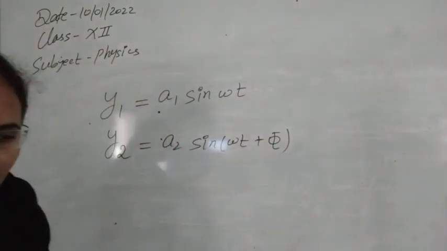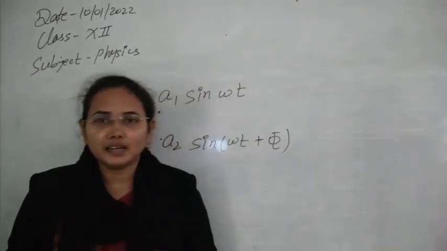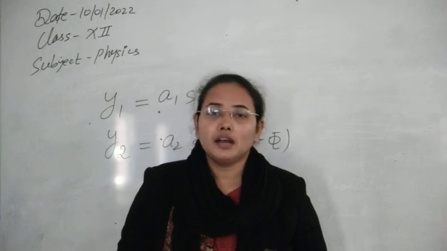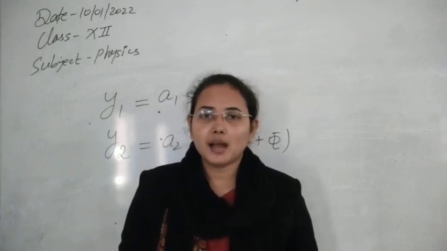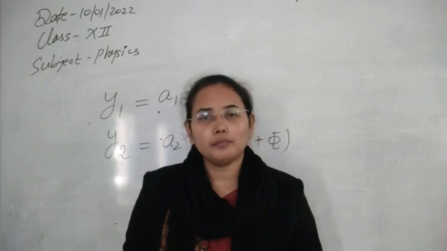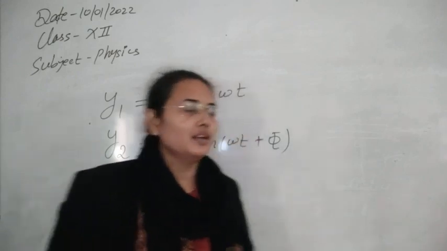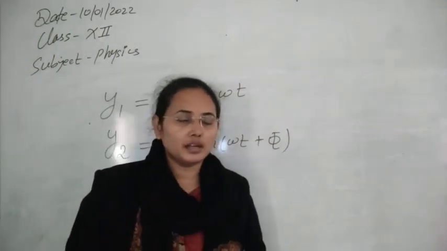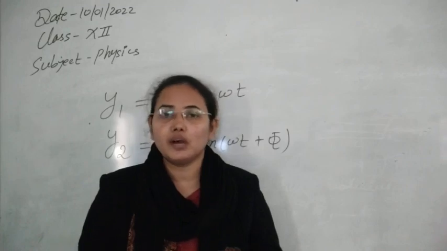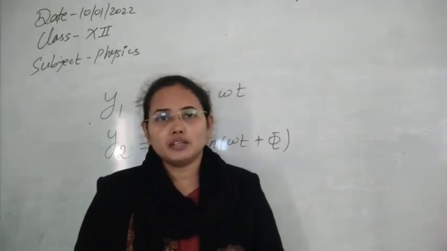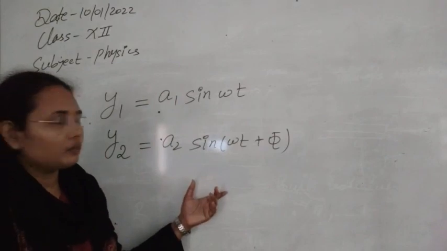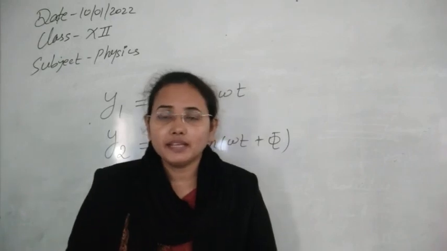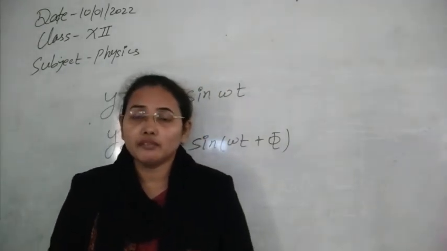There are a number of conditions for the production of sustainable interference. Sustainable means a well-defined interference pattern, and well-defined means very clear, sharp and equidistant. Equal distances are already there, but well-defined means how sharp and how good-looking an interference pattern you are getting; that is called sustainable interference. For that we use a number of conditions: the frequency, wavelength and time period should all be the same for the waves.